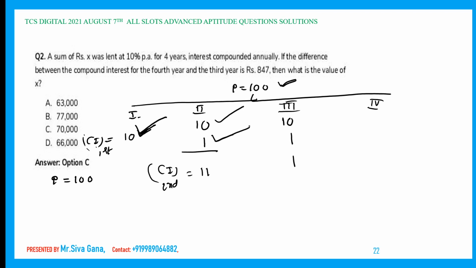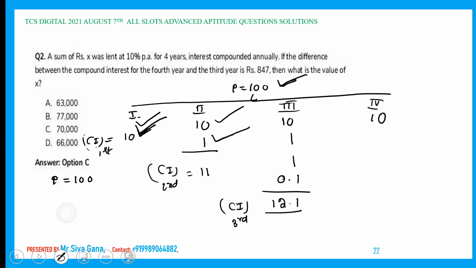Interest on this 1 is nothing but 0.1, which comes out to be 12.1. This is the total compound interest exclusively for the third year. Now coming to the fourth year, interest on principal, 10% of 100, is 10. Now interest on interest. I am changing the color for better presentation.